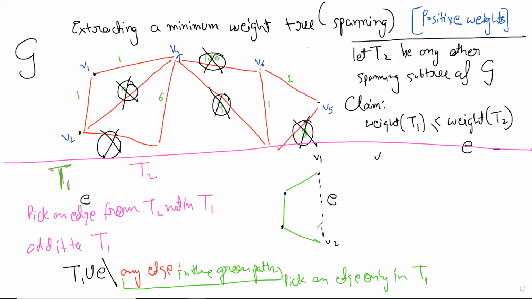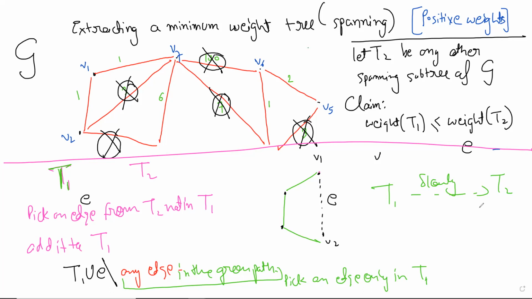Right. So in this way, I'm slowly transforming from T1, one edge at a time, to T2, and the weight is obviously not decreasing. Okay, so this works. We went a long way, but I think we learned an important lesson. The earlier approach cannot be done. You can't remove an edge, because the graph may become disconnected in a very random way, and then you can't use an edge from T1 to save it.